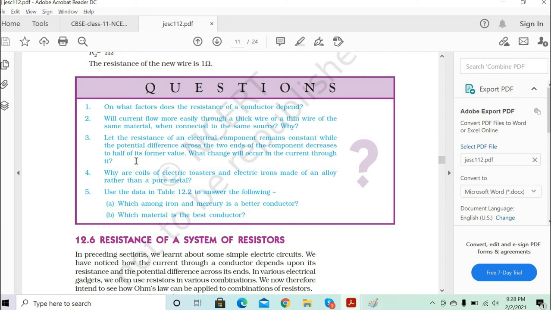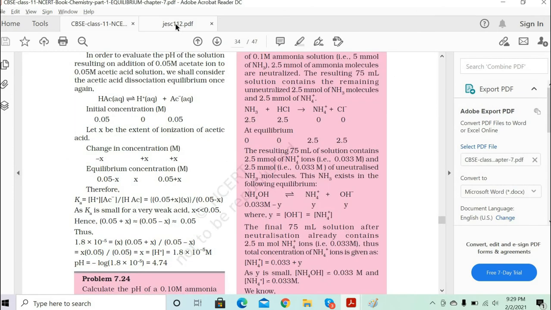Current should also decrease. Right? When you are decreasing the voltage by half, then current also will decrease by half, no? Did you get it?